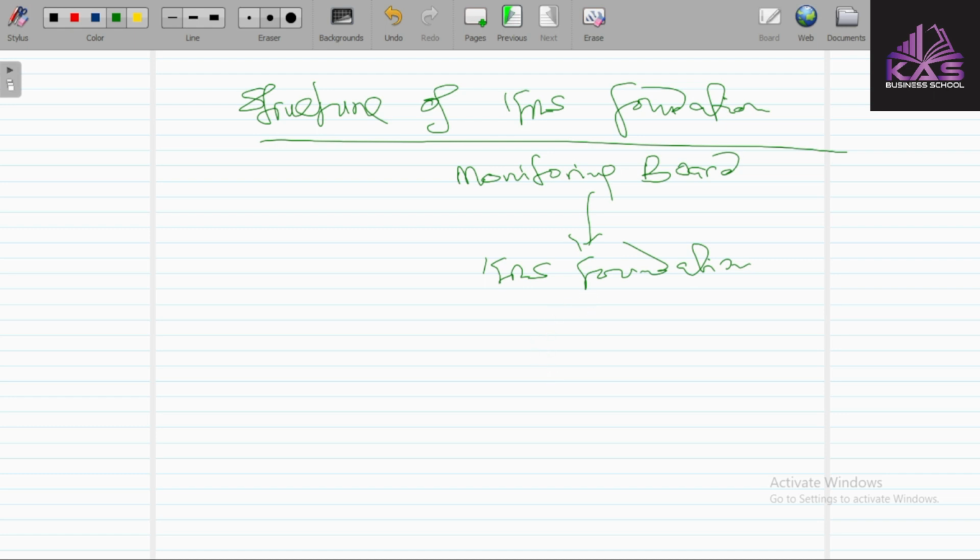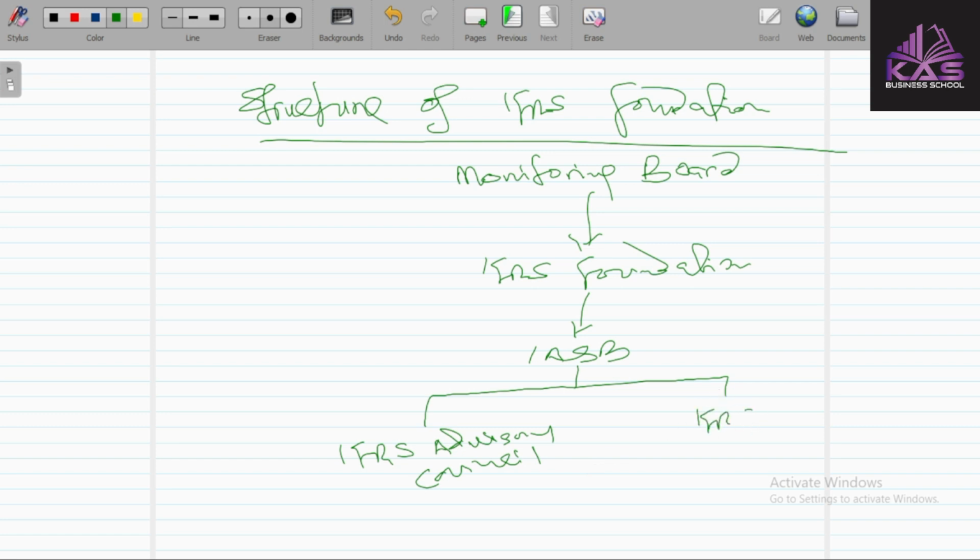Then from the IFRS foundation we have the ISB. From the ISB we have two bodies under it: the IFRS Advisory Council, and under this we have the IFRS Interpretation Committee. So this is the current structure of the IFRS foundation.